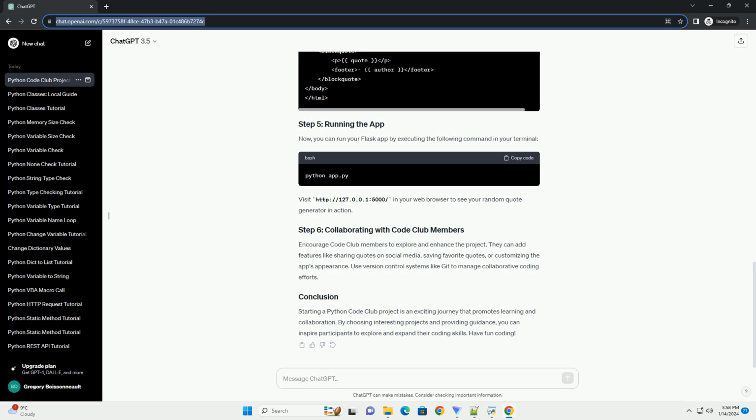Use version control systems like Git to manage collaborative coding efforts. Starting a Python Code Club project is an exciting journey that promotes learning and collaboration. By choosing interesting projects and providing guidance, you can inspire participants to explore and expand their coding skills.